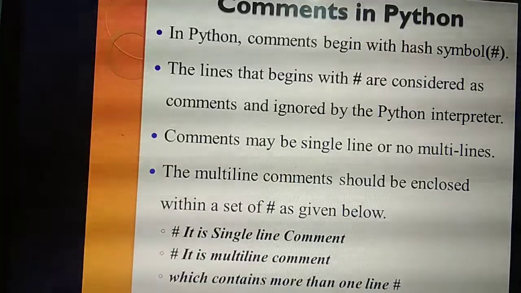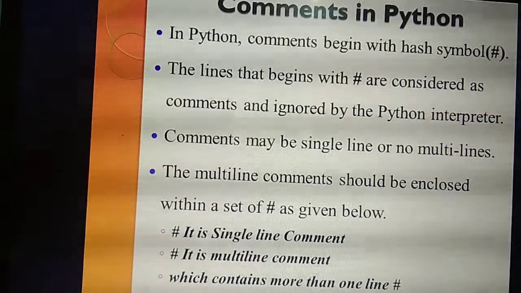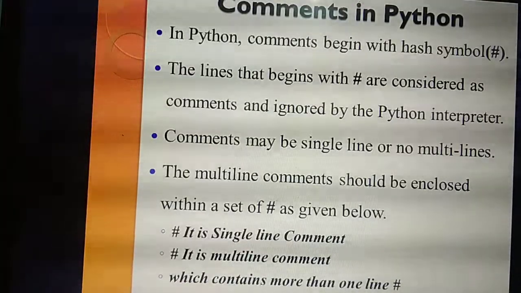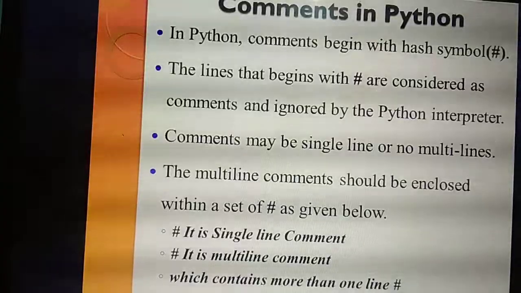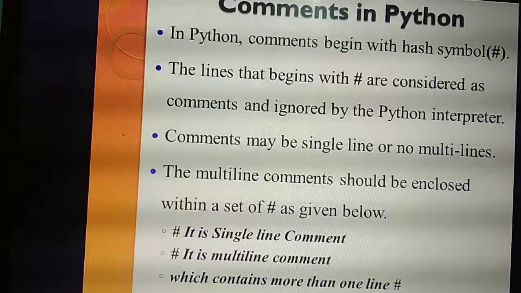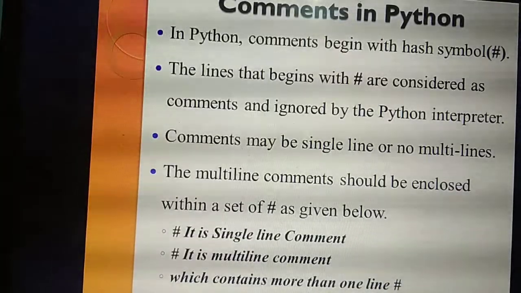Okay. So command lines may be a single command line or multiple command lines. What does it mean? If you are giving multiple command lines, the line should begin with a hash symbol and end with a hash symbol. So the particular commands will be enclosed within hash symbols. Understand? If you are giving commands in multiple lines, what format do you need to follow? The commands should begin with a hash symbol and end with a hash symbol.